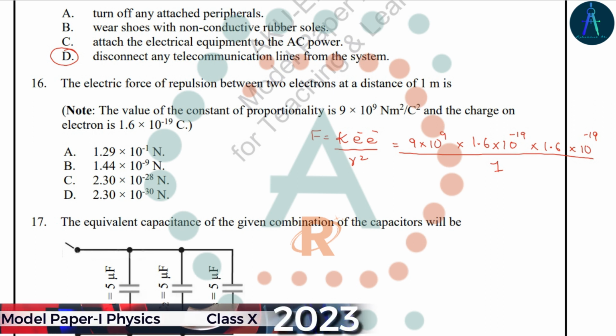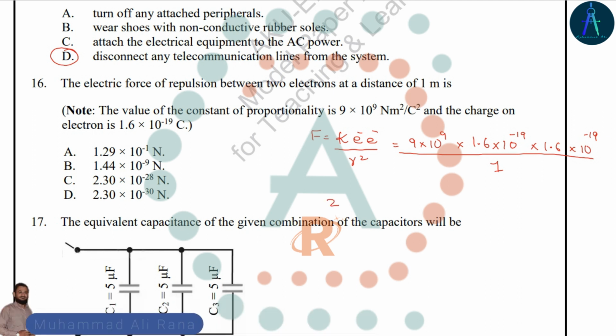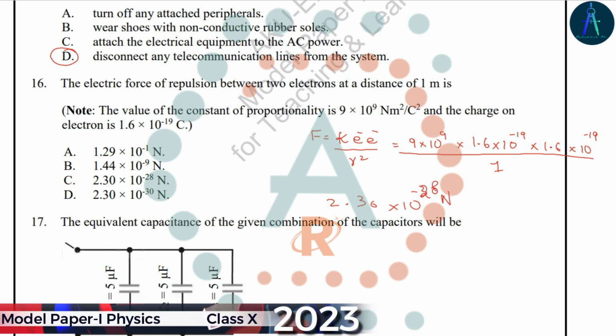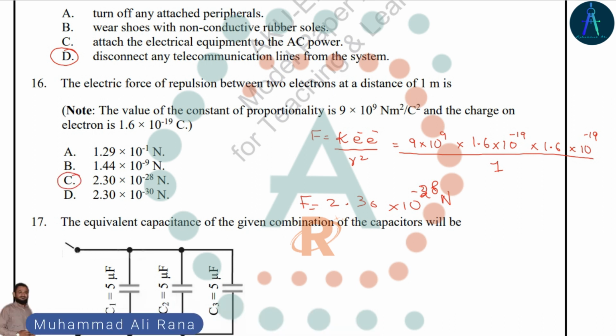So the correct answer will be 2.30 times 10 raised to the power minus 28. The force between two electrons will be this, that is in option C.